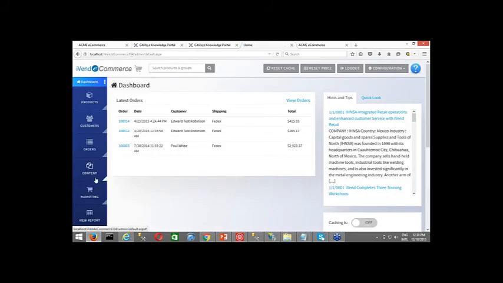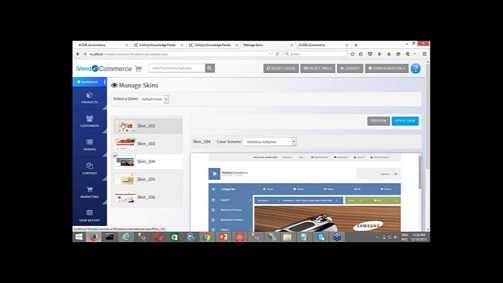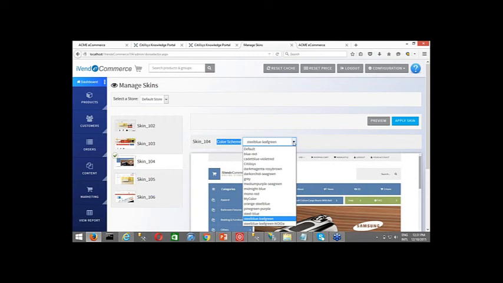Now here you need to go to content and manage skins, from where you will manage all your skins. Okay, now here you can see that skin 104 is already selected, and here is the color scheme. These color schemes are available in only two skins, which are skin 104 and skin 106. Now here there's a combo box which lists all the CSS files that are there, right?